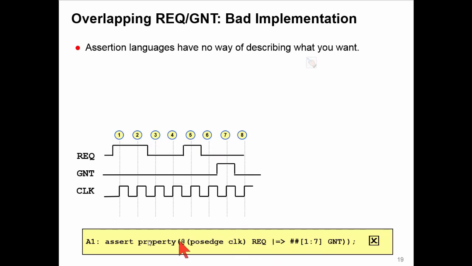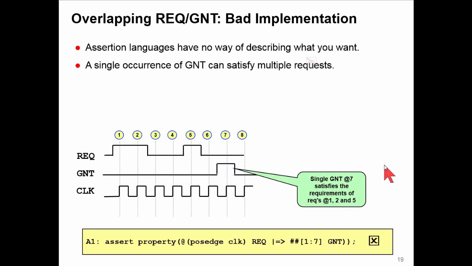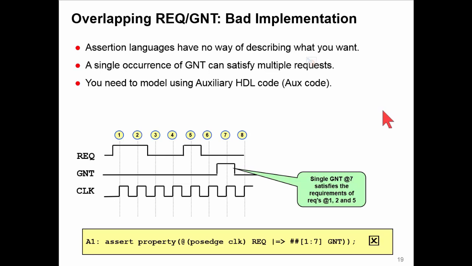It's like saying properties are standalone rules. There's no procedural aspect to this. Every cycle at which we have a REQ requires that the right-hand side is true, and that's true at cycle 6. So there are 3 copies of that, all at different stages of completion. And because we have a range here from 1 to 7 cycles, that single grant actually satisfies all those requests. Clearly that does not capture the behaviour that we said we wanted from the previous slide. So for this particular problem, there are no constructs that help you in SVA. Local variables, you may have heard of them, don't help. You need auxiliary code. There's no alternative.